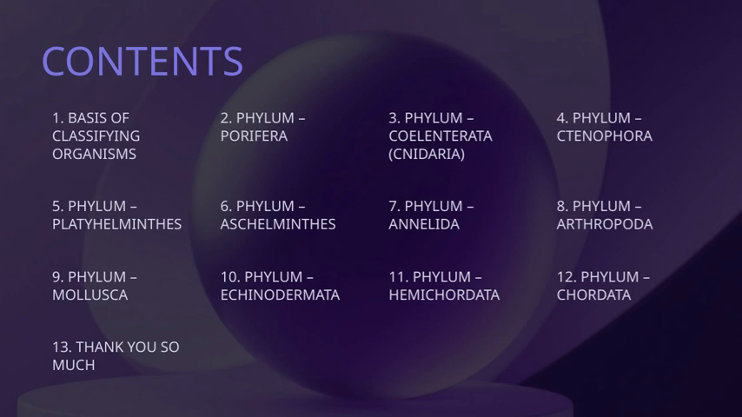All of these phyla are important because they help us understand the diversity of life and the basis of classifying organisms. The classification is primarily based on key features like body structure, symmetry, and developmental stages, which reveal evolutionary relationships among organisms. And with that overview, we come to the end of this slide.